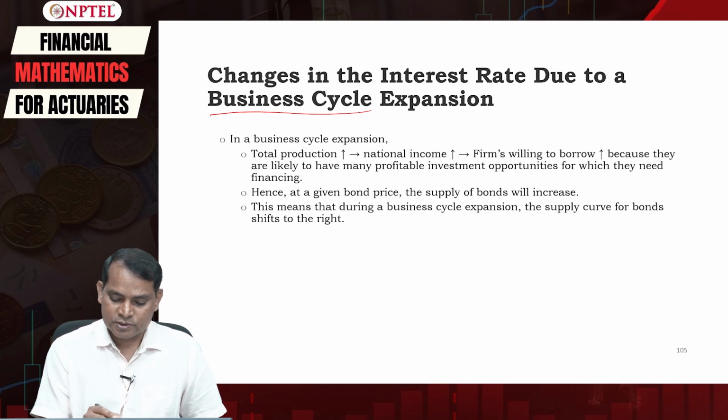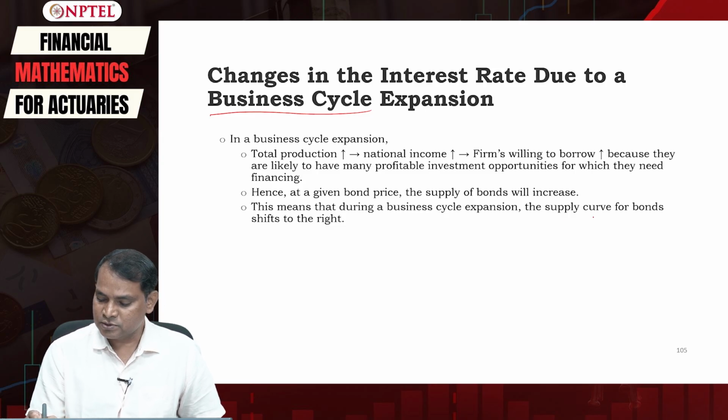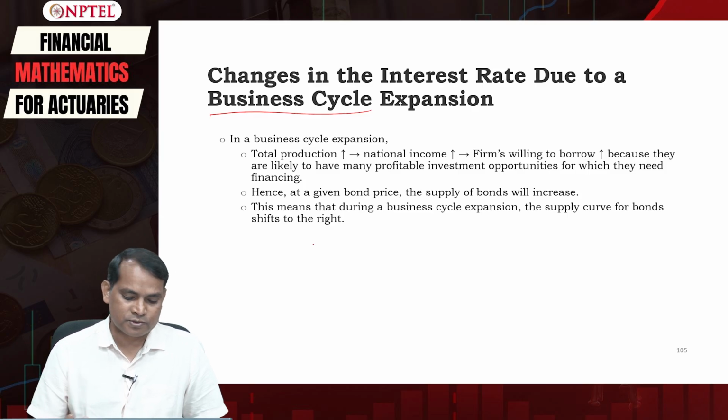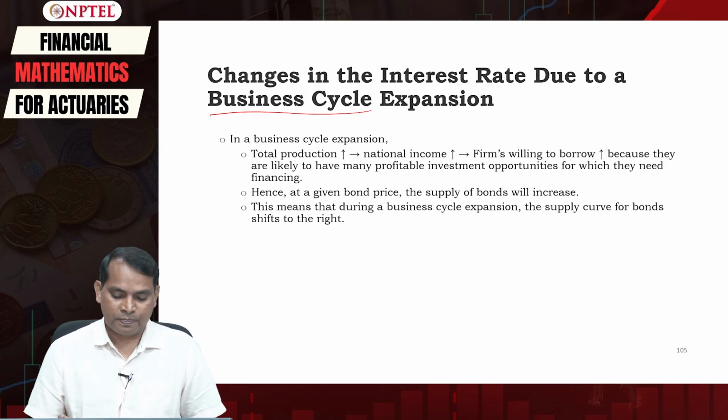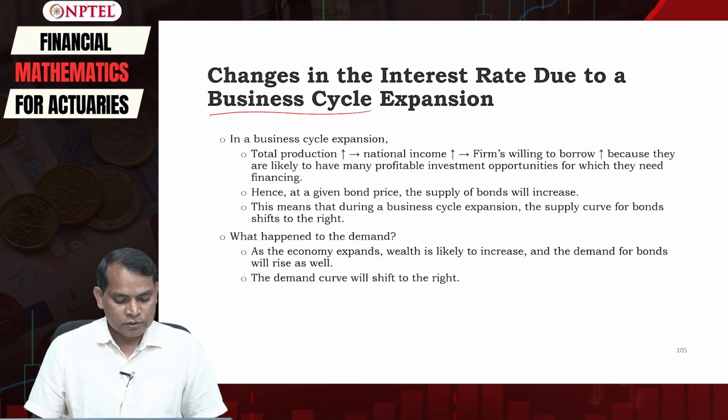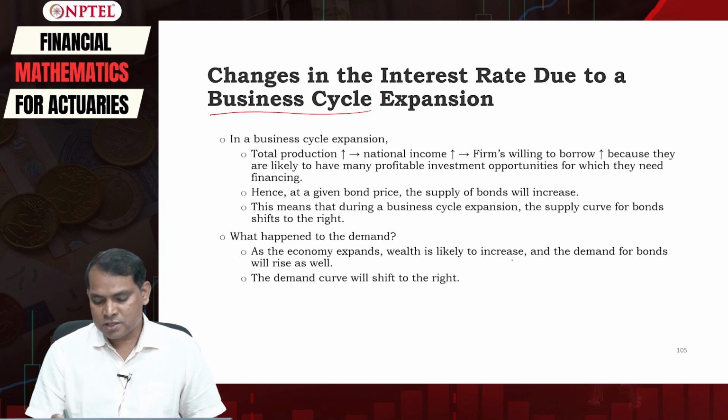So during the business cycle expansion, the supply curve for bonds shifts to the right. What happens on the demand side then? As the economy expands, wealth is likely to increase and the demand for bonds will also increase.